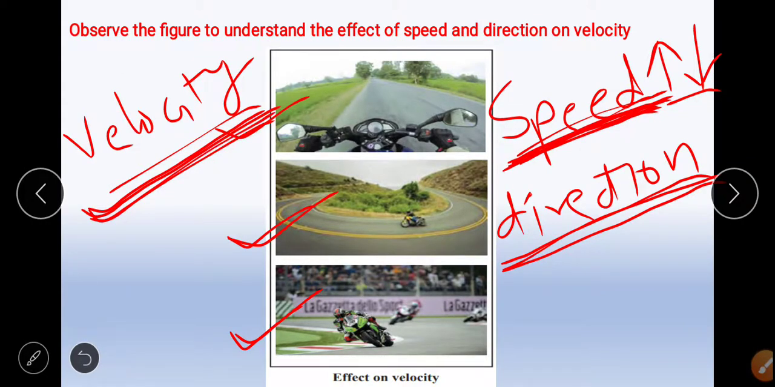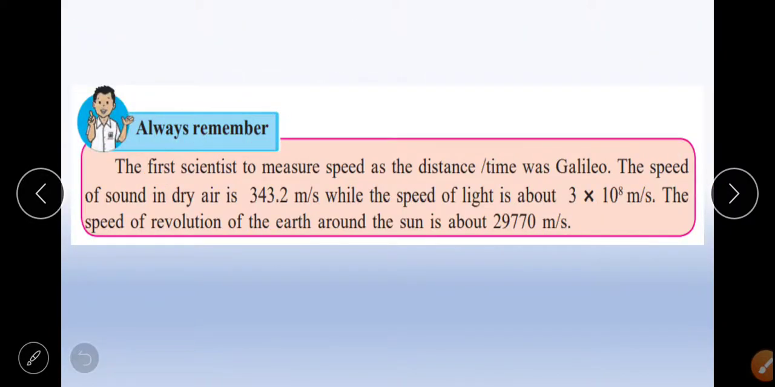So it is clear from the above that velocity depends on speed as well as direction, and that velocity changes by changing the speed while keeping the direction same, changing the direction while keeping the speed same, and changing the speed as well as the direction. This is the effect of change in speed and direction on velocity.